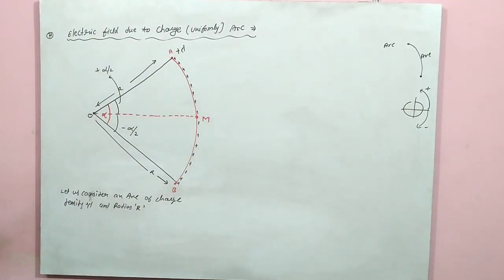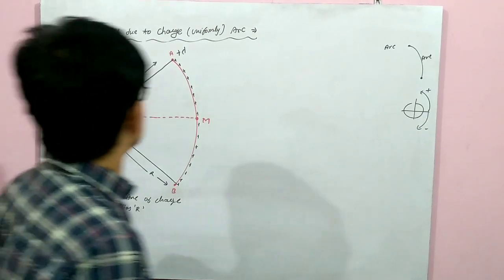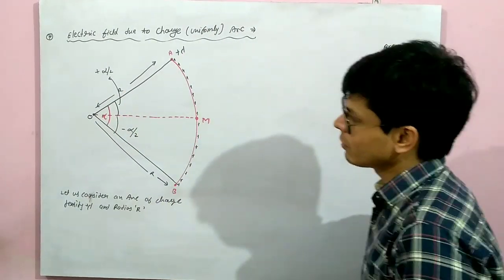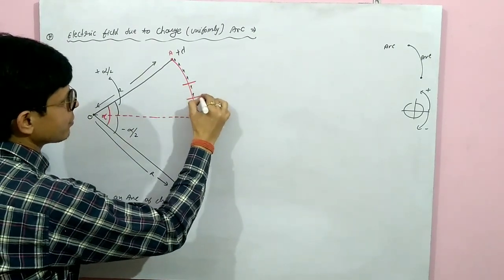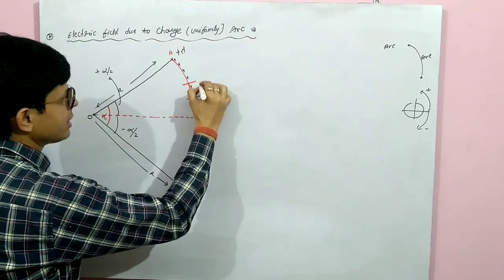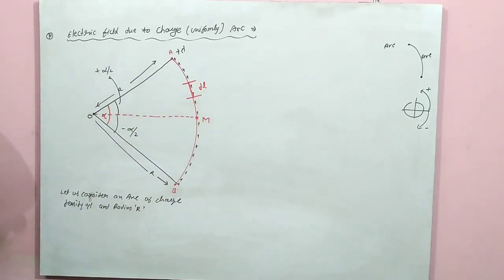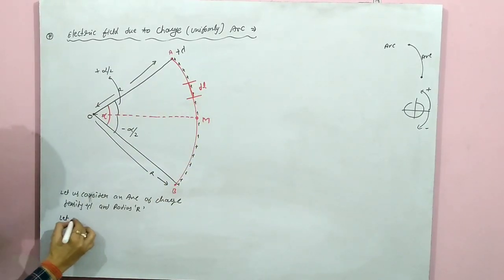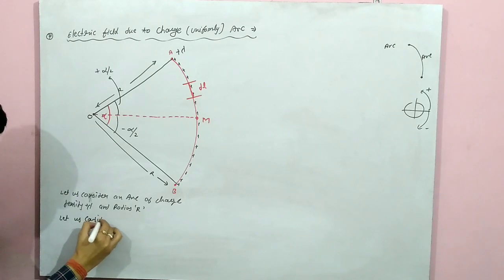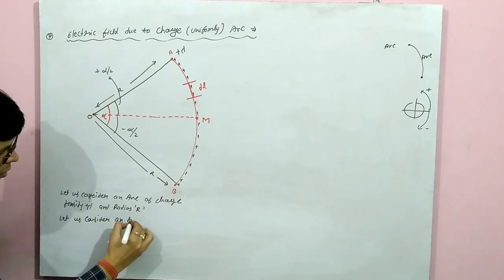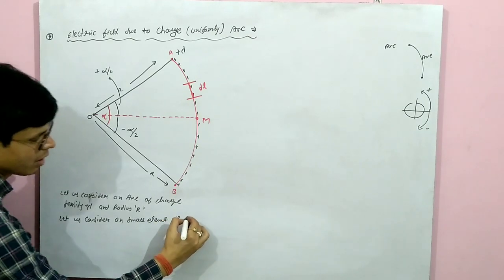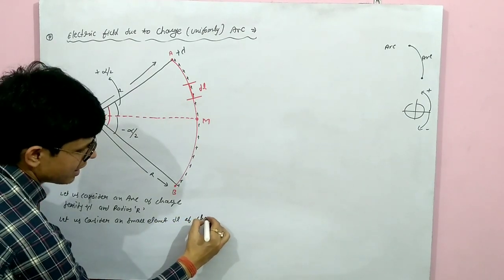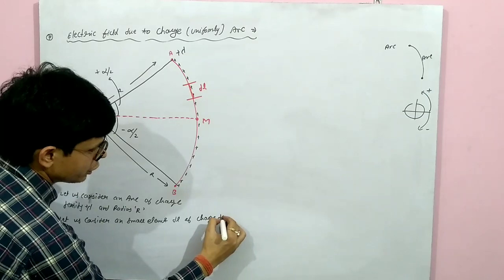Now, our task is to find the electric field due to this arc. For that, we will take a small piece of this arc, of length dl, a small element of charge dq.